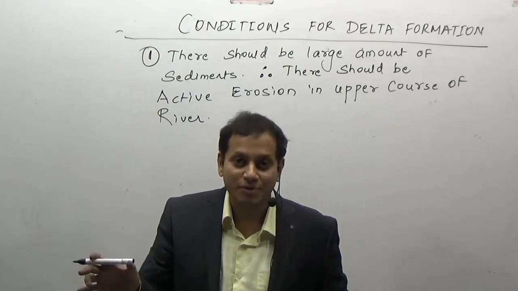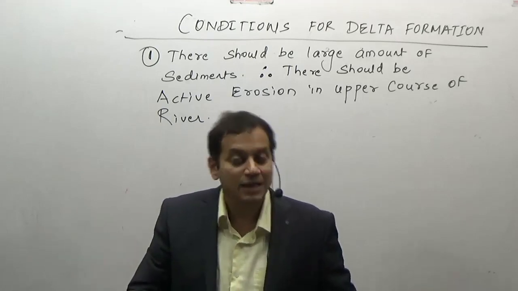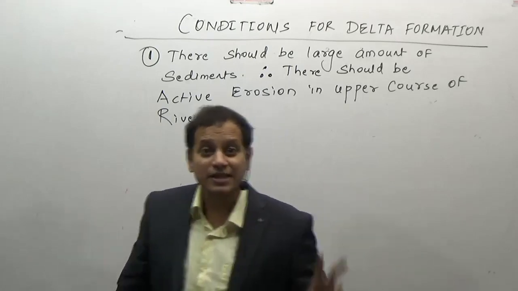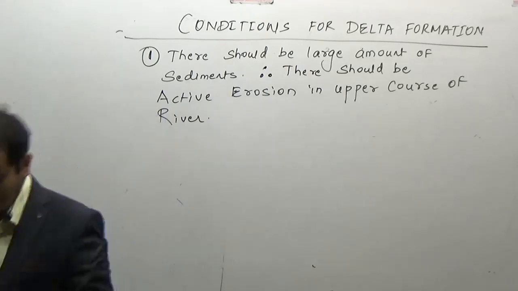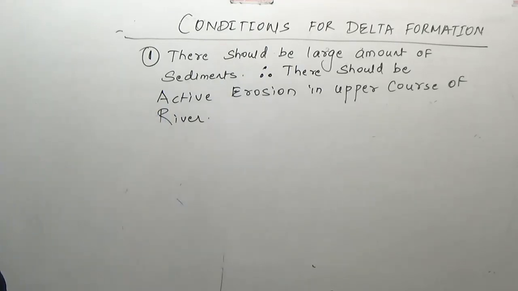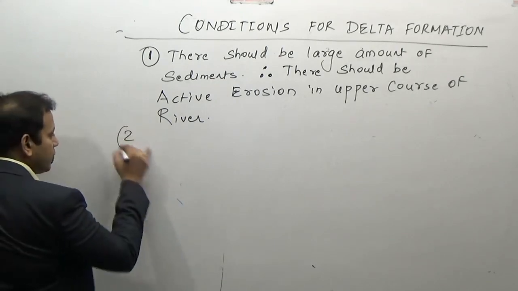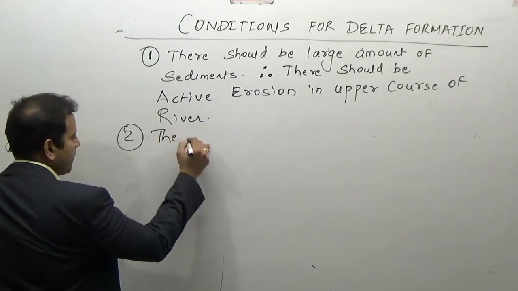Obviously 2000 kilometers, not the 20 kilometers one. Therefore, the second condition is the river should travel a large distance for the formation of a delta, or we can say the river's course should be long.